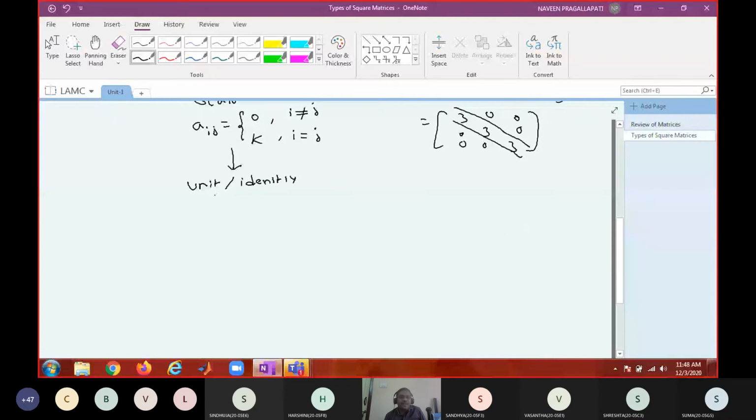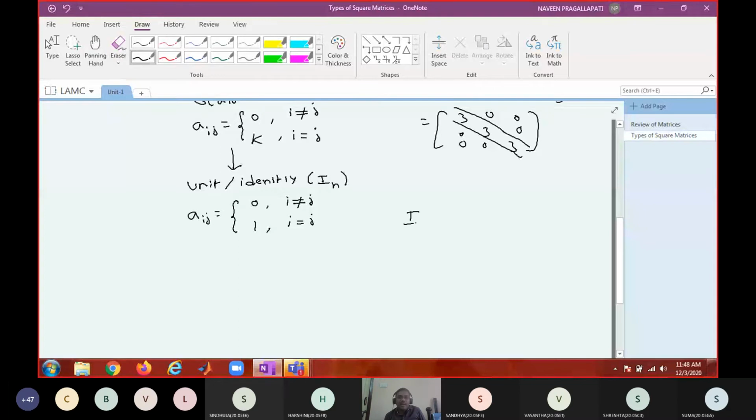What is the definition of unit matrix? Aij equal to 0 whenever i not equal to j, and 1 whenever i equal to j. Am I right? Generally unit matrices are denoted with I or simply In.